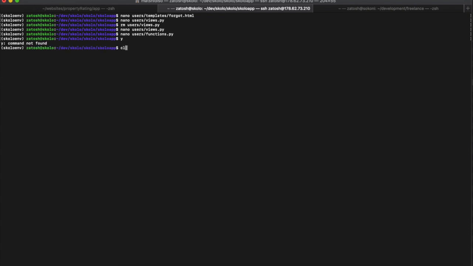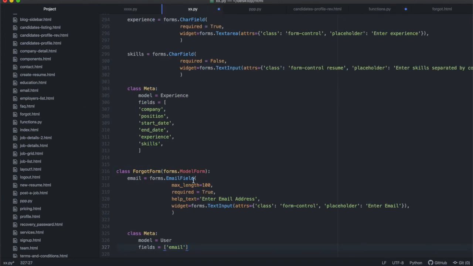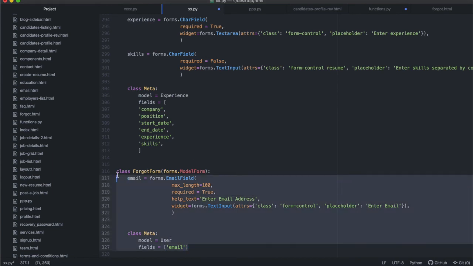Okay, let's clear this. All right, so you're going to enter that functions.py file. What else do we need to do? We need to make sure that we have this form, because we typed it in here, but we need to make sure it's also inside of our VPS, all right?